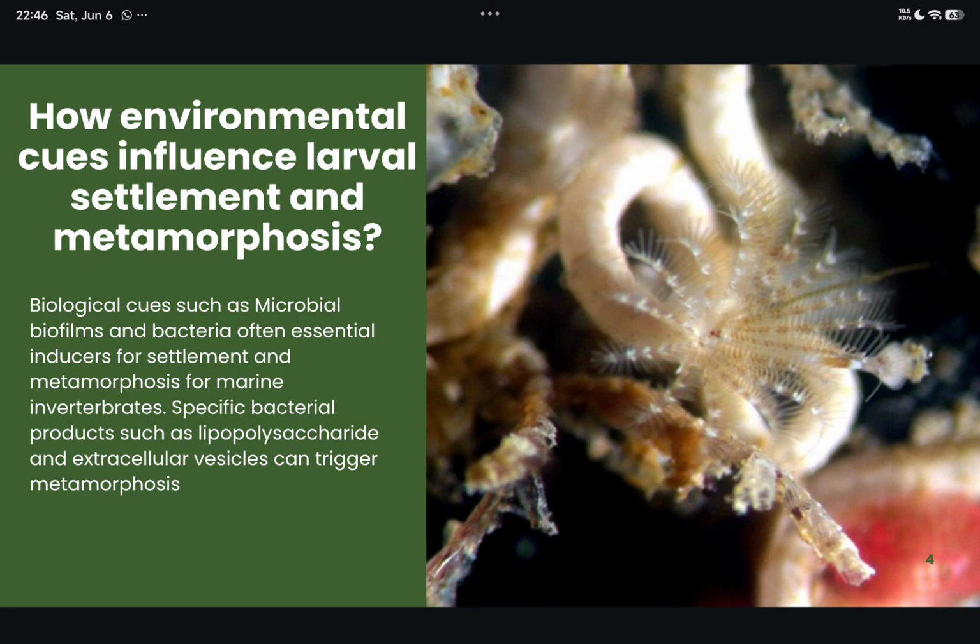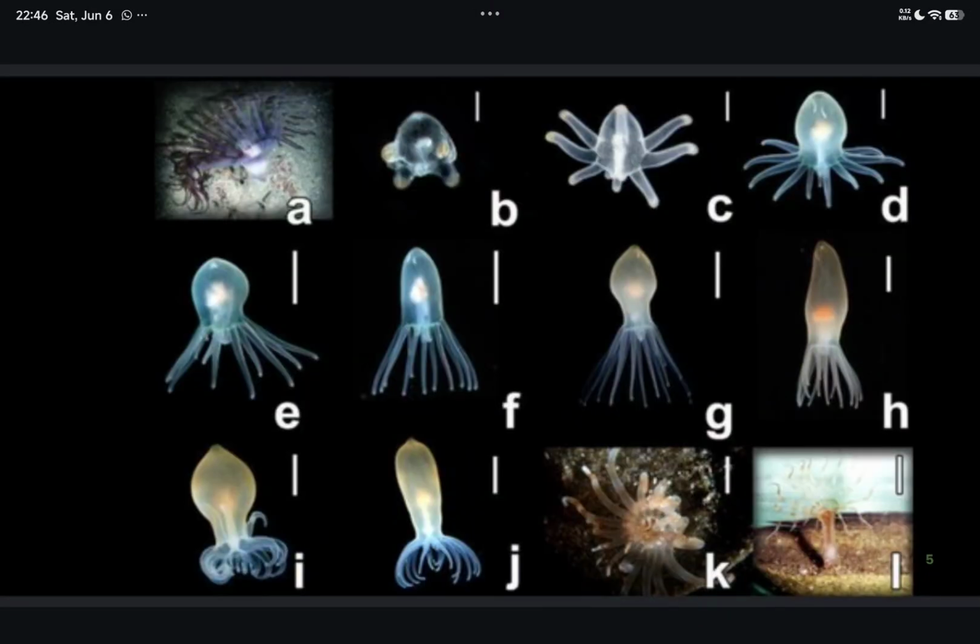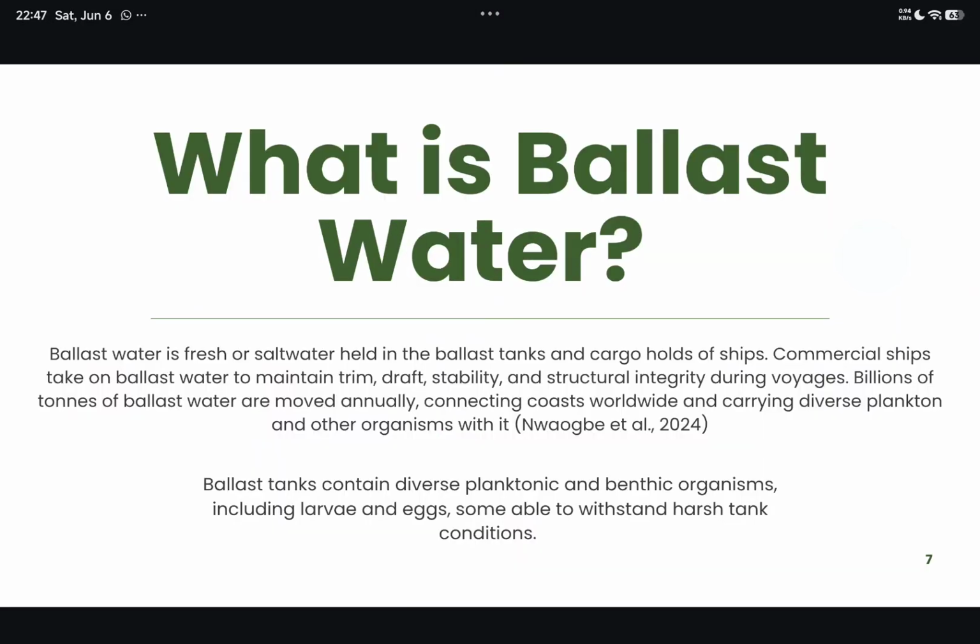Biological cues such as microbiofilms can often be essential for inducing the metamorphosis of certain invertebrates. Specific bacterial products such as lipopolysaccharide and extracellular vesicles can trigger metamorphosis. These are some examples of organisms that have larval stages, such as Cnidarians, and also other examples such as crustaceans.